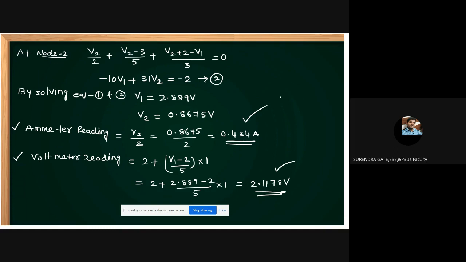Understand? What is the reading? Just by applying nodal analysis, we are solving all these problems. In some problems I applied mesh analysis, in some problems nodal analysis. That's why nodal analysis and mesh analysis concepts are very important to solve the fundamental questions, mainly in network theory. Yes, friends, next 2 questions I want to solve. Then we go for the Tellegen theorem.